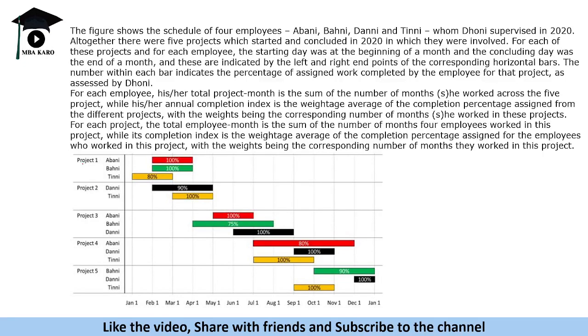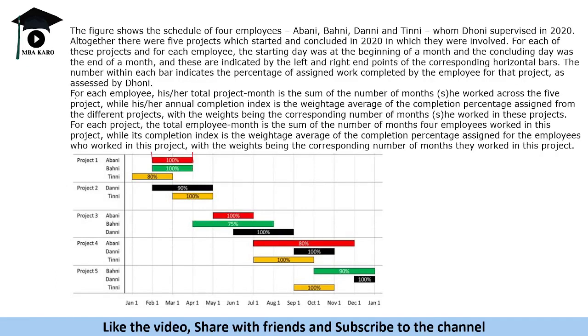So for example, project 1, this person Abani started on Feb 1 and ended it on March 31. So that is a 2 month duration. Similarly, 2 month duration, 2 month duration. And that is the thing given to us. Now, what do these percentages include?